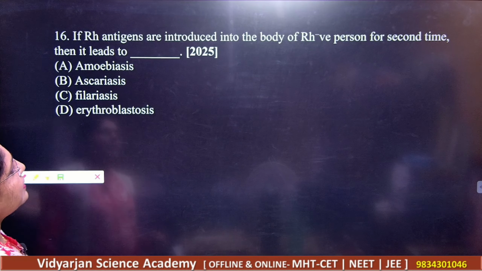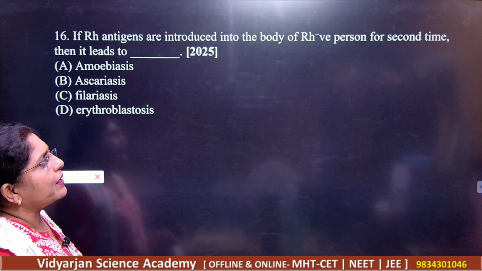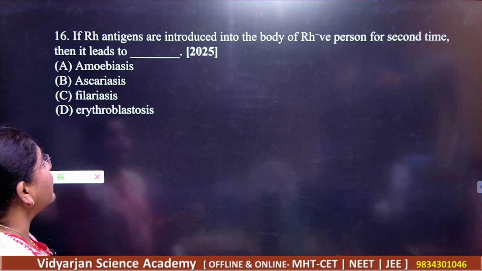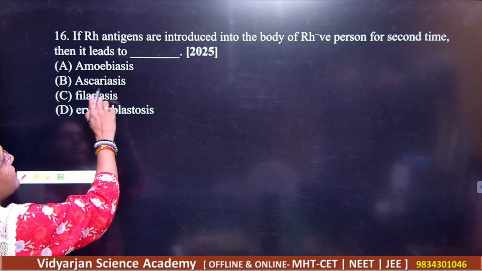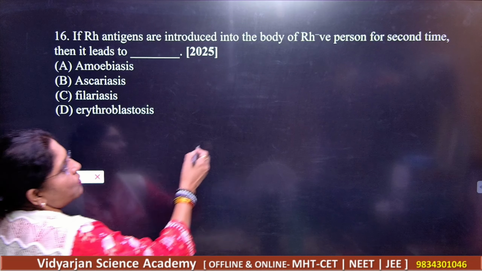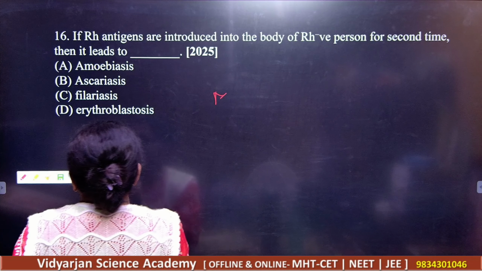If Rh antigen is introduced into an Rh negative person for the second time, then it leads to, very simple: amoebiasis, ascariasis, filariasis or erythroblastosis. What are they asking here? Okay, you should know.